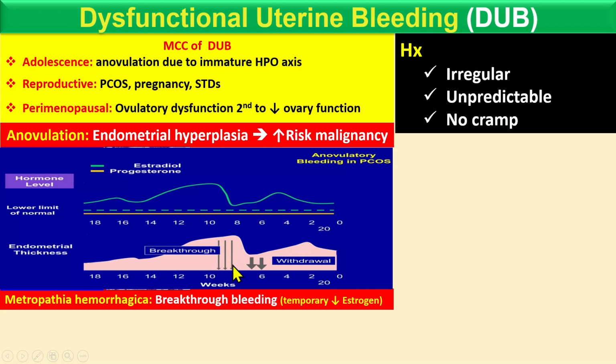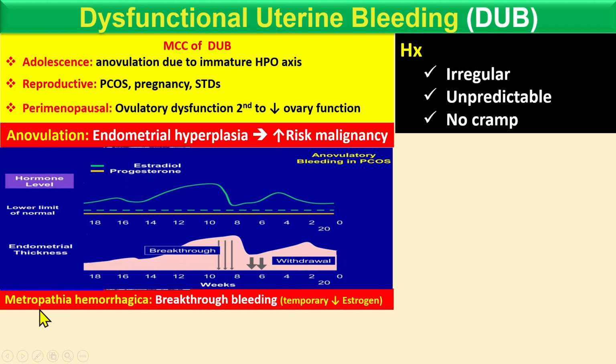Okay, so this is the breakthrough. While in the withdrawal, you will see there is a pattern of bleeding. This is usually predictable, but the breakthrough is unpredictable, irregular and heavy menses. While in the withdrawal, this is not a heavy menses, so this is usually a pattern of bleeding. Okay, so breakthrough bleeding and the withdrawal.